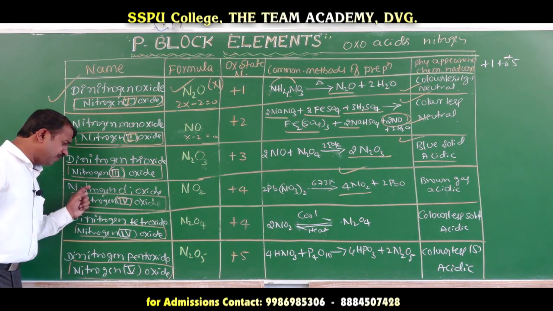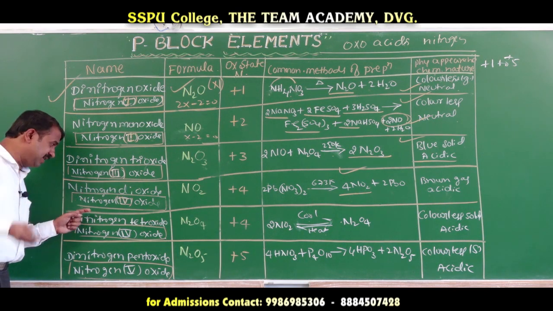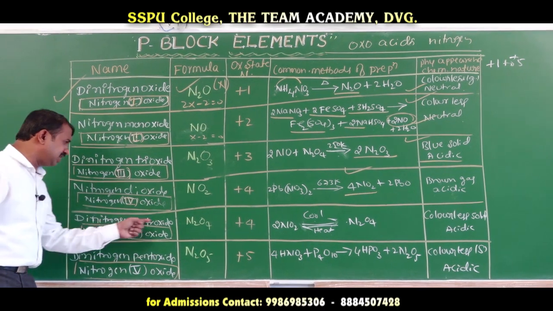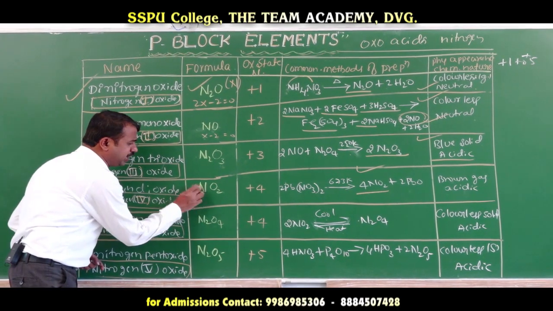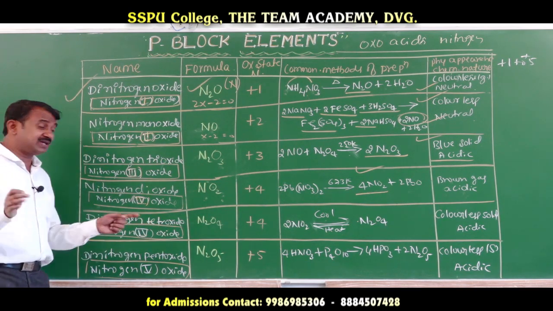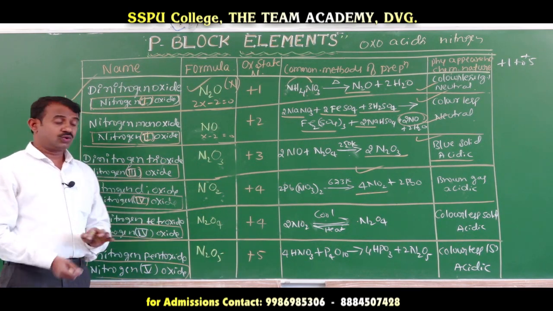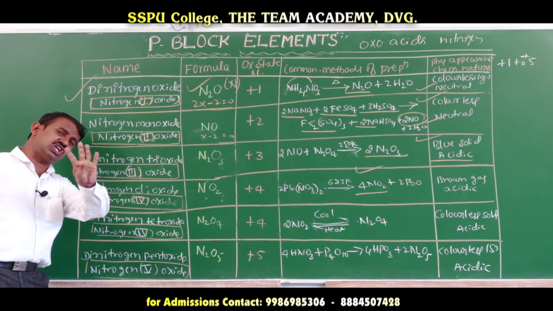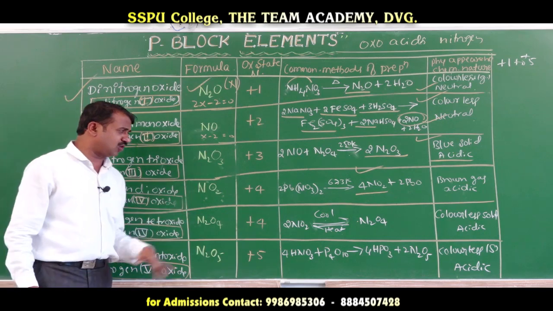Next, there are two forms. Nitrogen 4 oxide is nitrogen dioxide or dinitrogen tetroxide. Dinitrogen tetroxide is two molecules, N2O4, which has the same empirical formula. Here also N2O4, dinitrogen tetroxide, the oxidation state is also 4. Both have a 4 oxidation state.